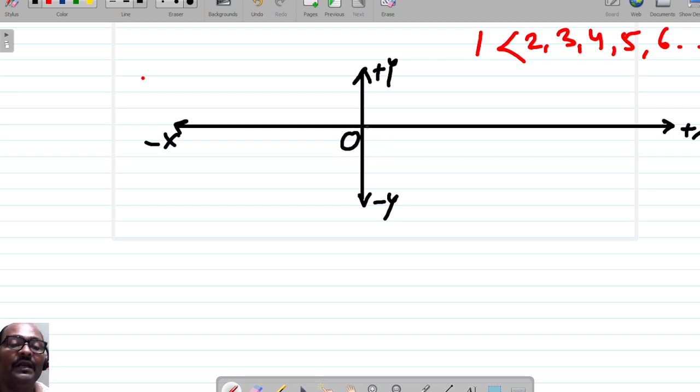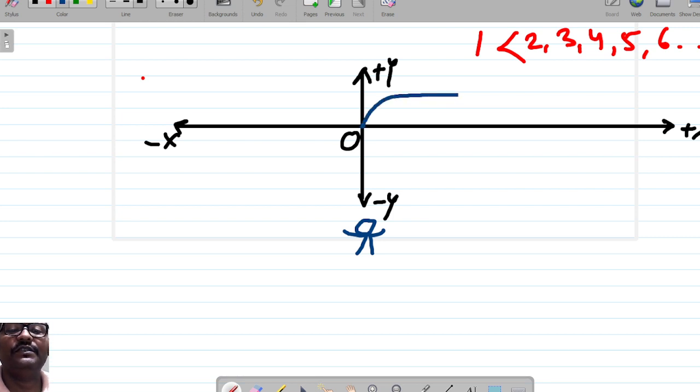Origin is 0. So to understand where we need to plot the positive numbers and where we need to plot the negative numbers, we'll just write it over here. Just think that you are standing on the number line at the origin.